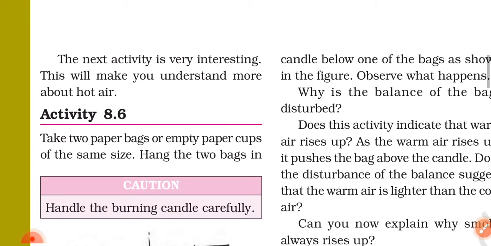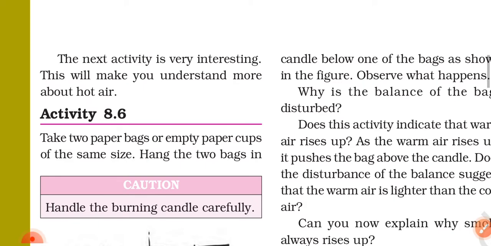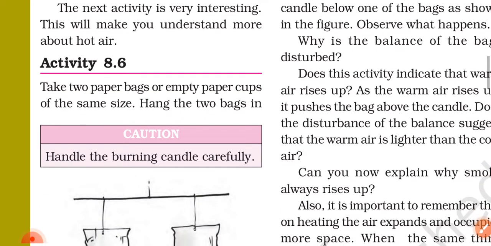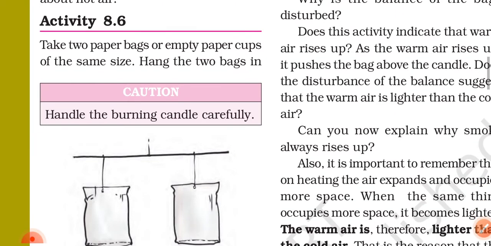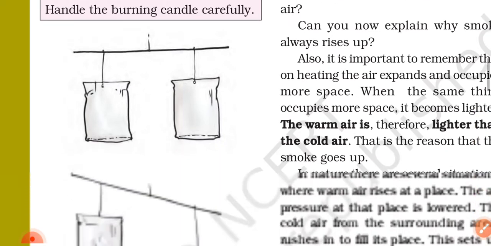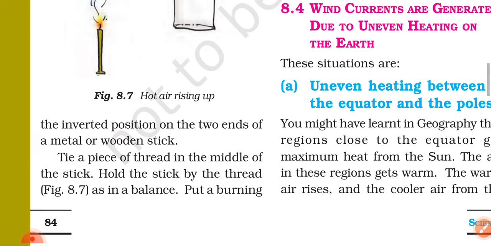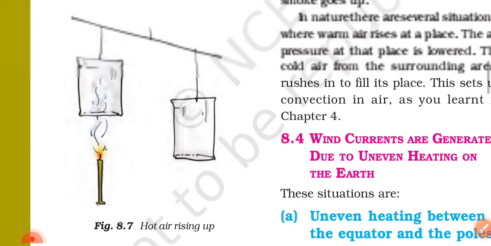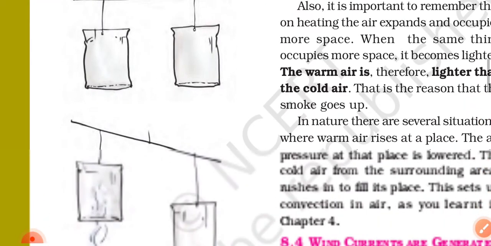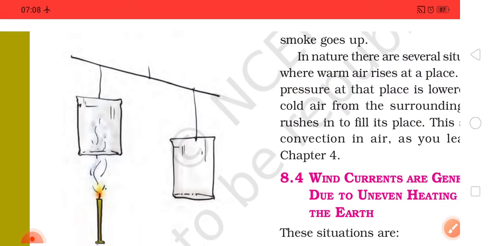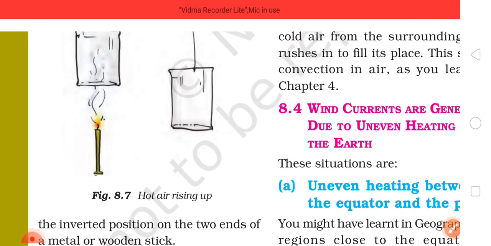The next activity is very interesting. This will help you understand more about hot air. Activity 8.6. Take two paper bags or empty paper cups of the same size. Hang the two bags in the inverted position on the two ends of a metal or wooden stick. Tie a piece of thread in the middle of the stick. Hold the stick by the thread as in a balance. Figure 8.7 shows that hot air rises up.